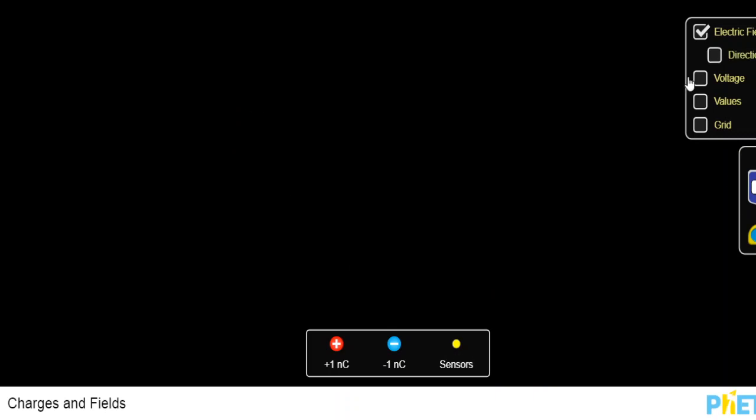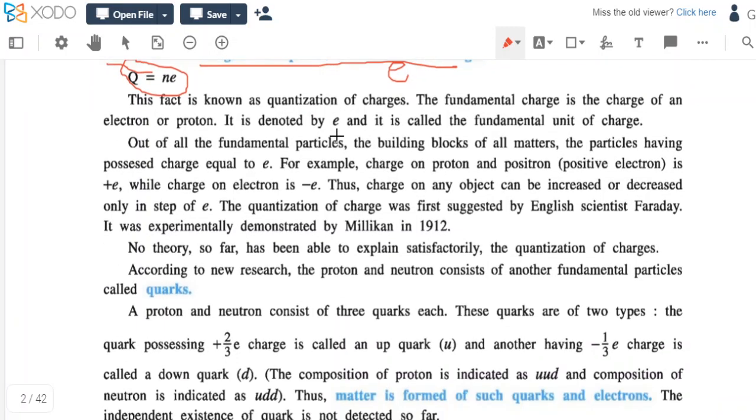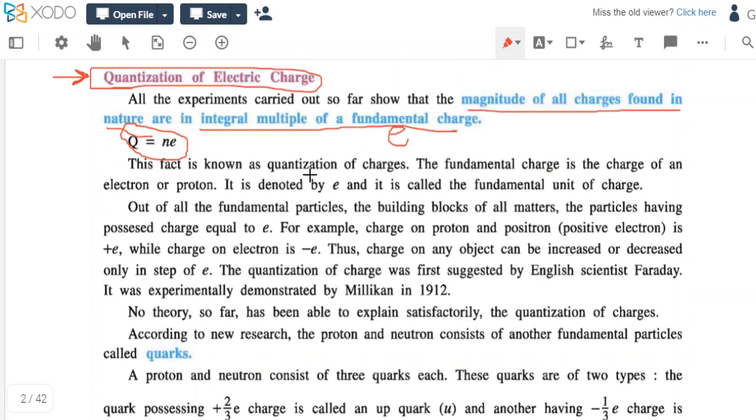Discrete value means what? A certain value: the fundamental charge e, 2e, 3e. So this is what happens in nature, and that was demonstrated by the great scientist Millikan. This fact is known as quantization of charge. The fundamental charge is the charge of an electron or proton. This e is called the fundamental charge, denoted by e, and it is also called the fundamental unit of charge. Out of all the fundamental particles, the building blocks of all matter, the particle possessing charge equal to e.